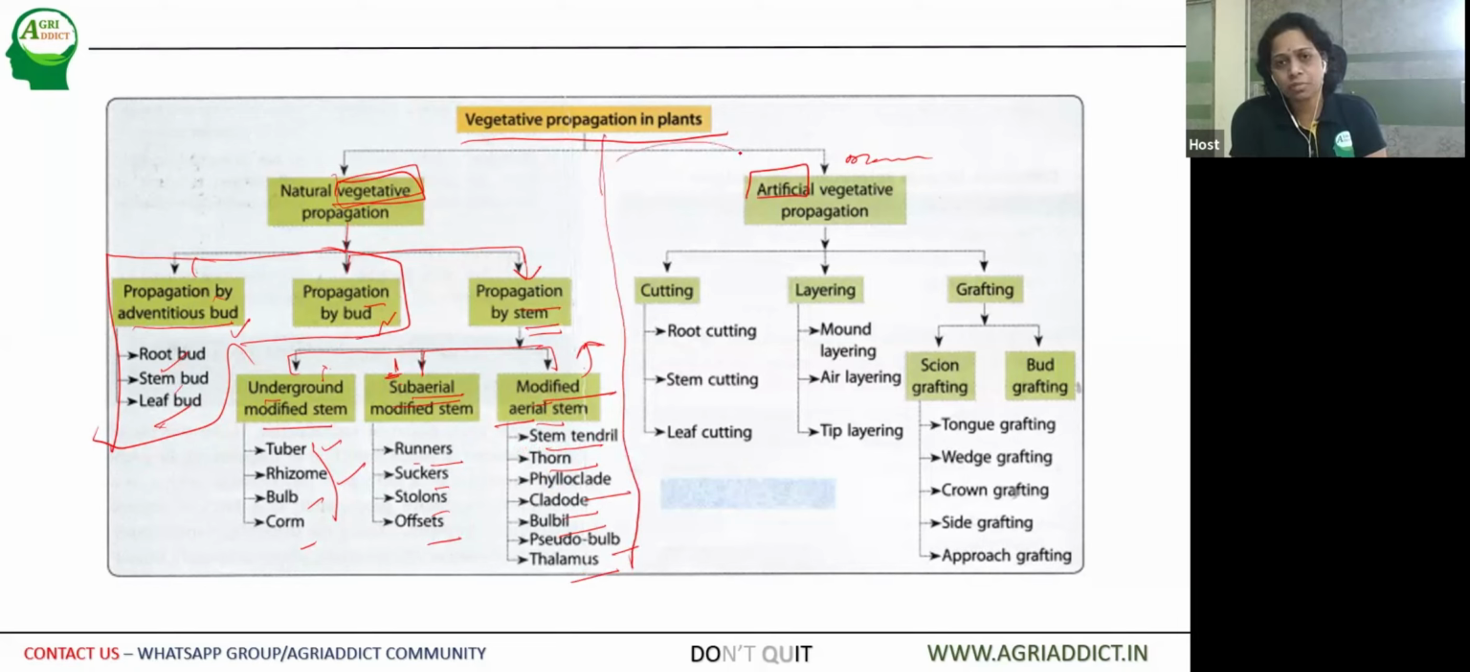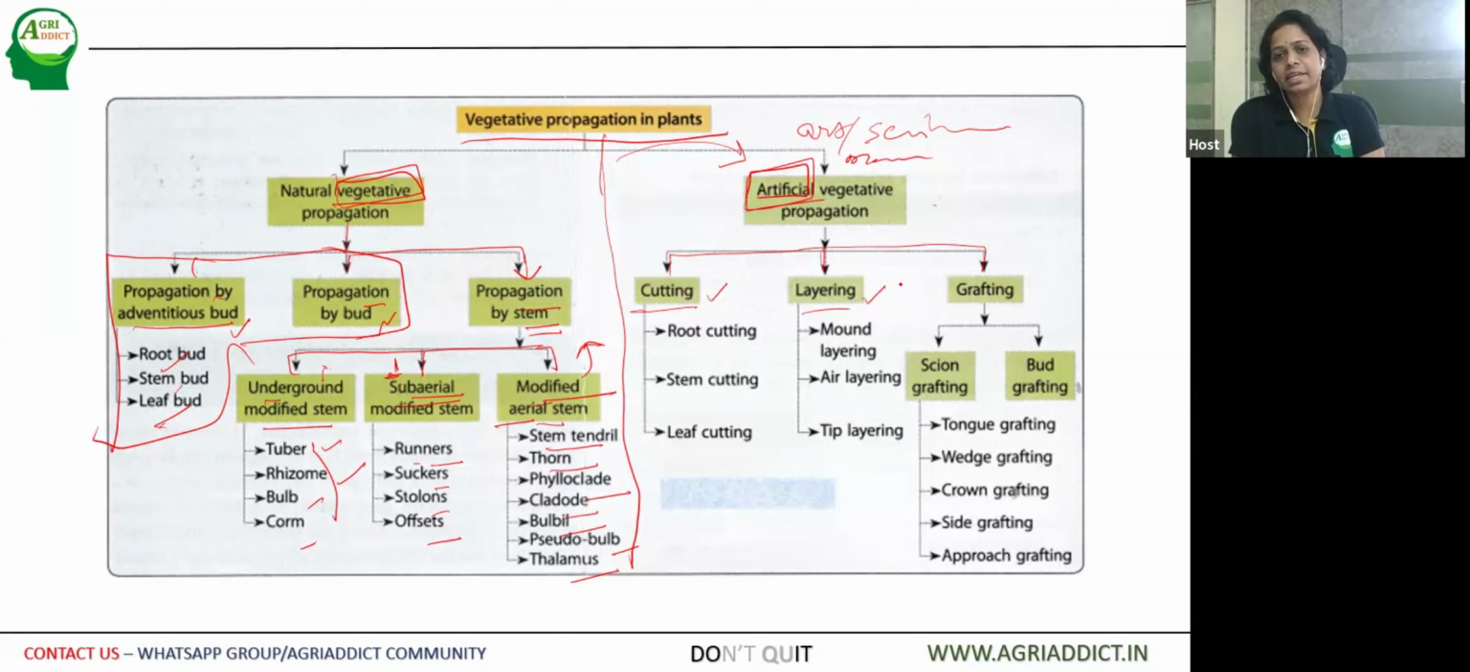If you are going for commercial propagation, as I told you, propagation is the art and science of multiplication of plants. So we are multiplying artificially. We are doing it manually. So if you look into the different divisions of this artificial vegetative propagation, the first one that comes is cutting.